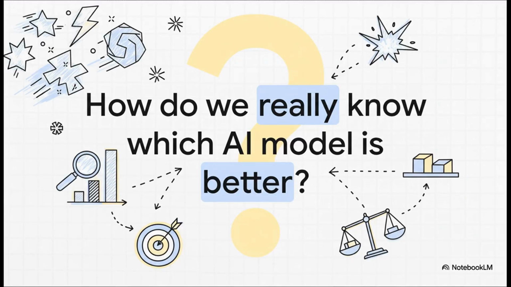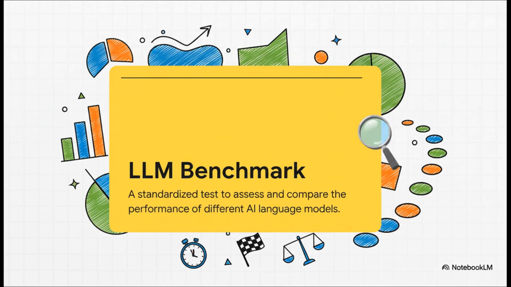Every single week, there's a new model that drops, claiming to be the absolute best, the fastest, the smartest. It really feels like the Wild West out there. So, the big question we're tackling here is, with all that marketing hype, how do we cut through the noise and figure out which AI model is actually better? Well, the answer comes down to something called a benchmark.